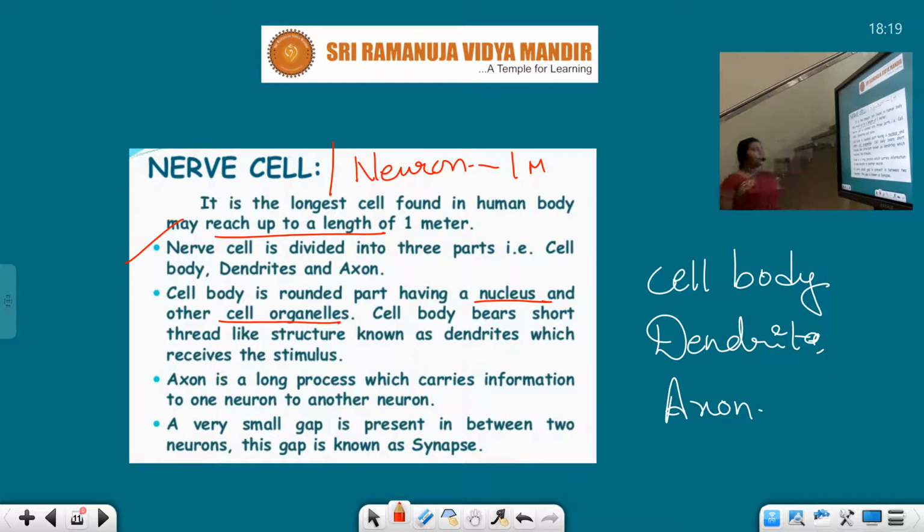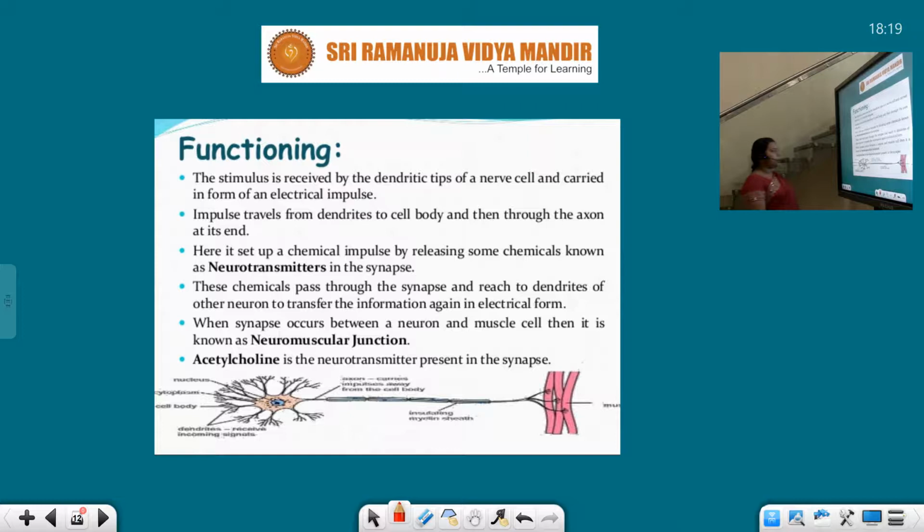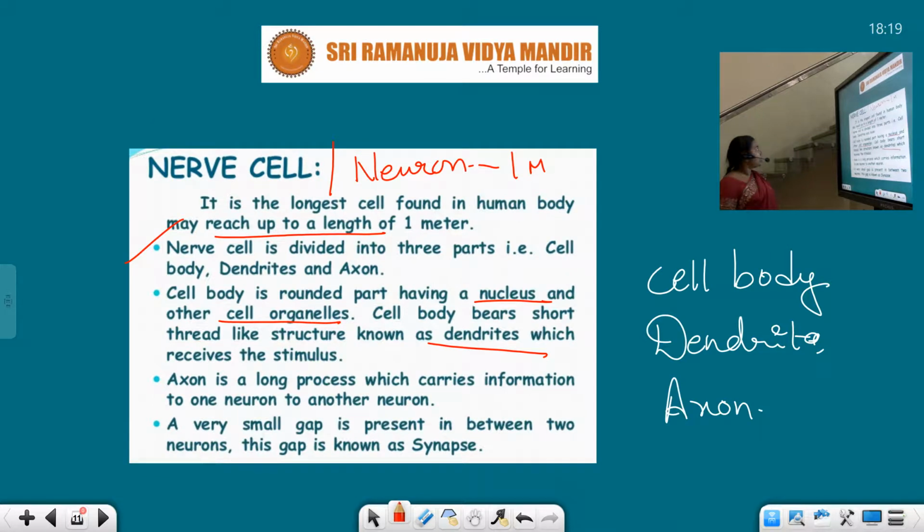Cell body bears short thread-like structures called dendrites, which receive the stimulus. These small hair-like structures are going to receive the stimulus. And axon is a long process which carries information from one neuron to the other neuron.